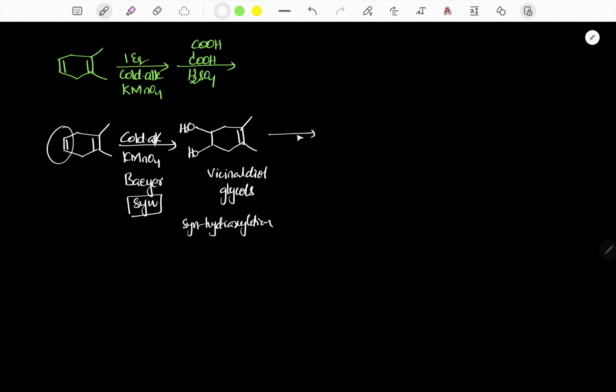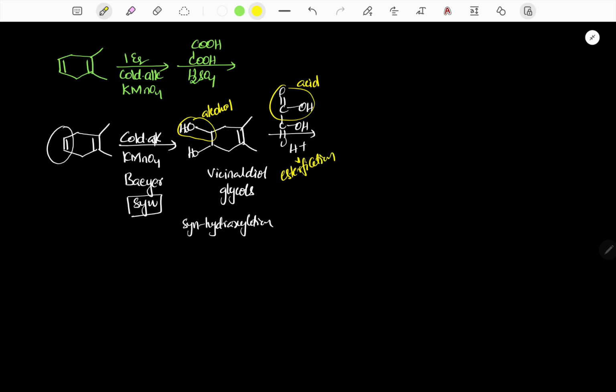Now it is treated with oxalic acid in the presence of H+. Immediately we should think: it is an alcohol and it is an acid. When acid plus alcohol are both present, we expect esterification.